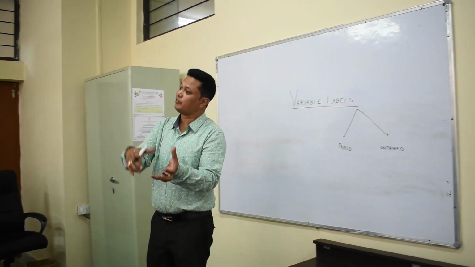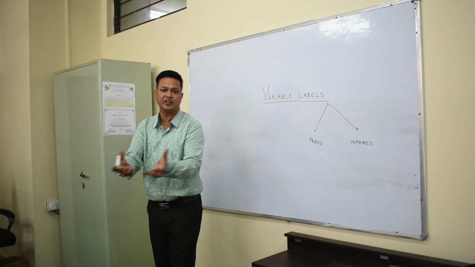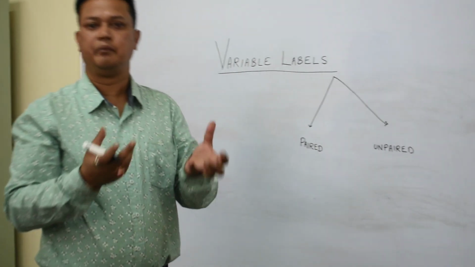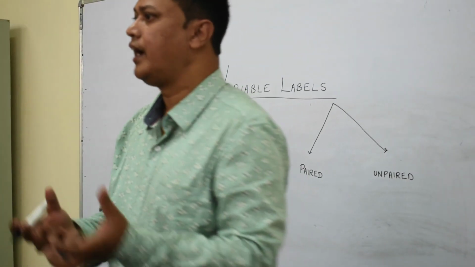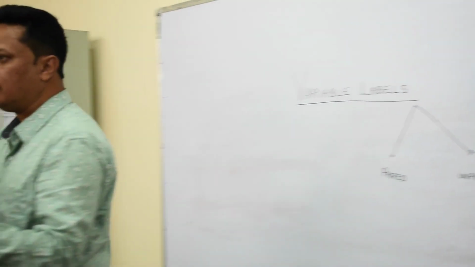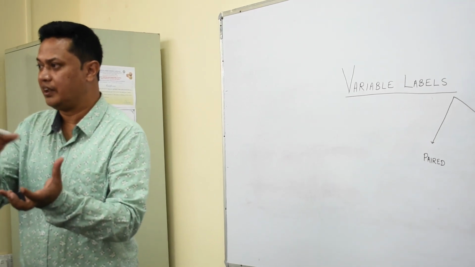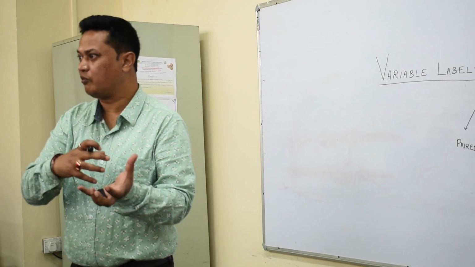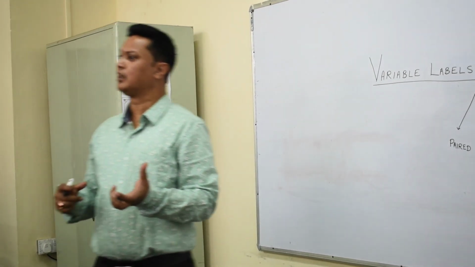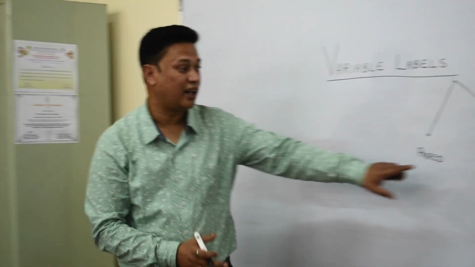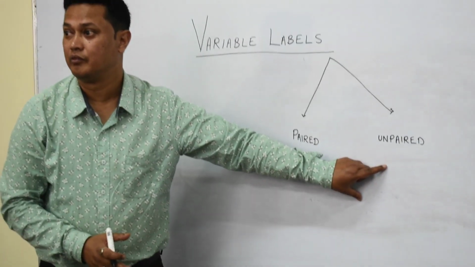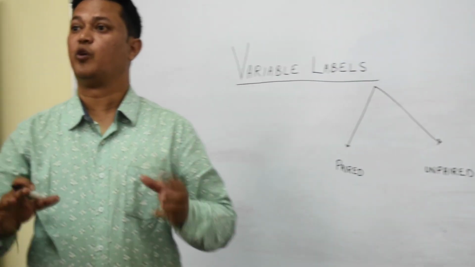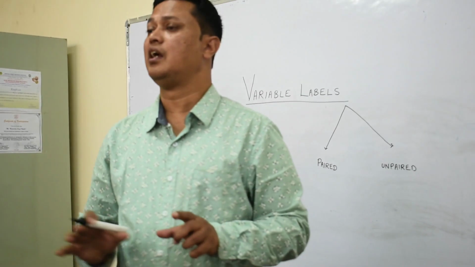Within the same group, if I am repeating the observation, that is called a paired observation. And if within that group I divide another group, take a measurement from one and compare with the other also, then this is called an unpaired test.